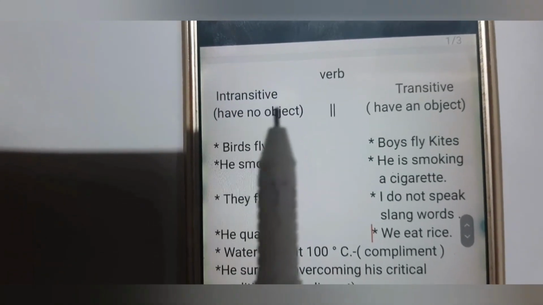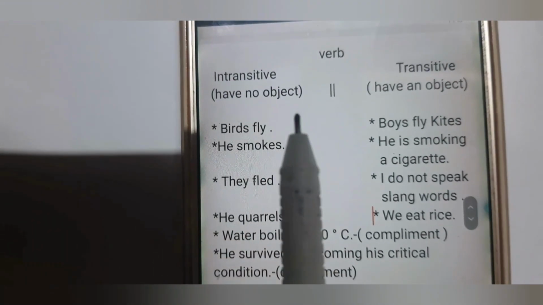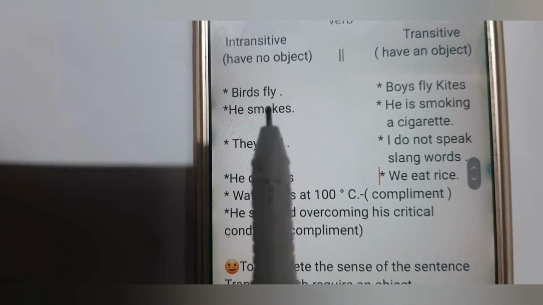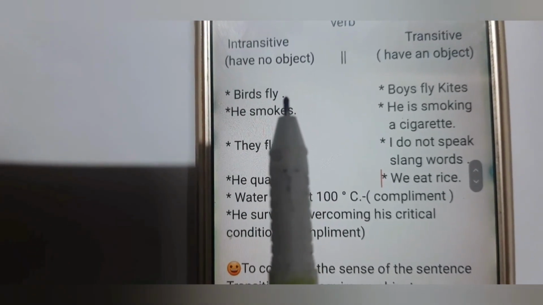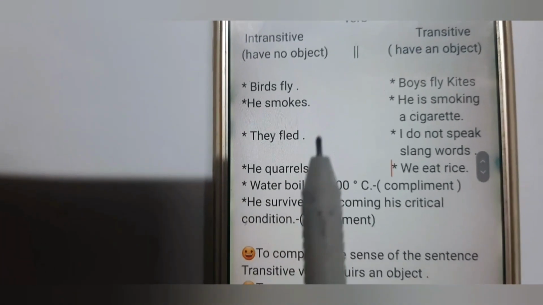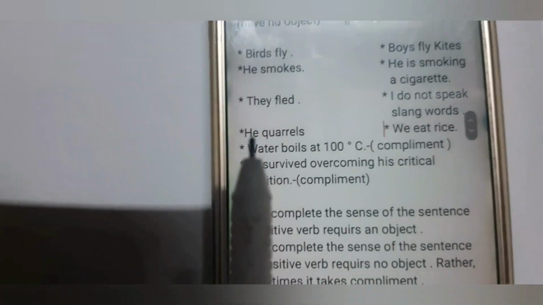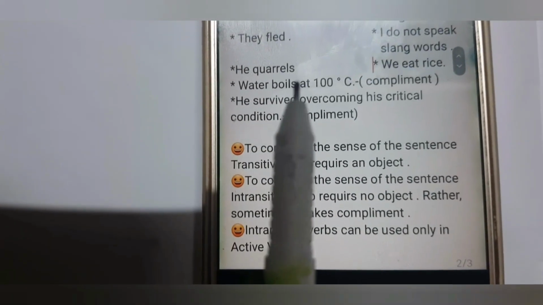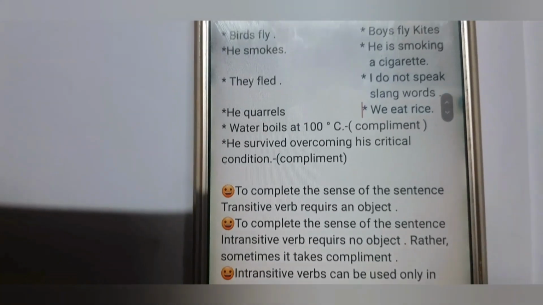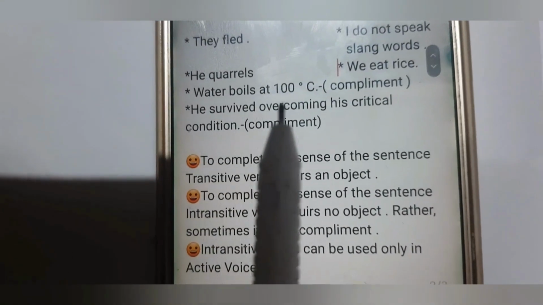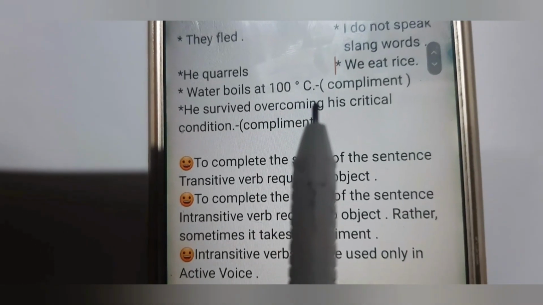Next, intransitive verbs have no object. Birds fly. Here, there is no object. Then, he smokes. Next, they fled. Next, he quarrels. Next, water boils at 100 degrees centigrade.